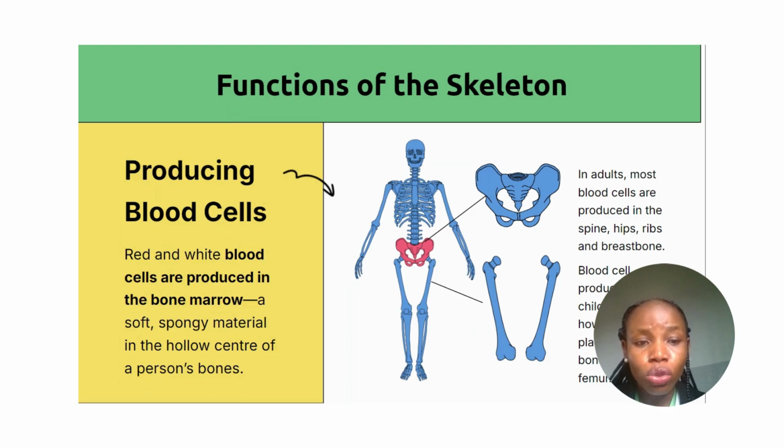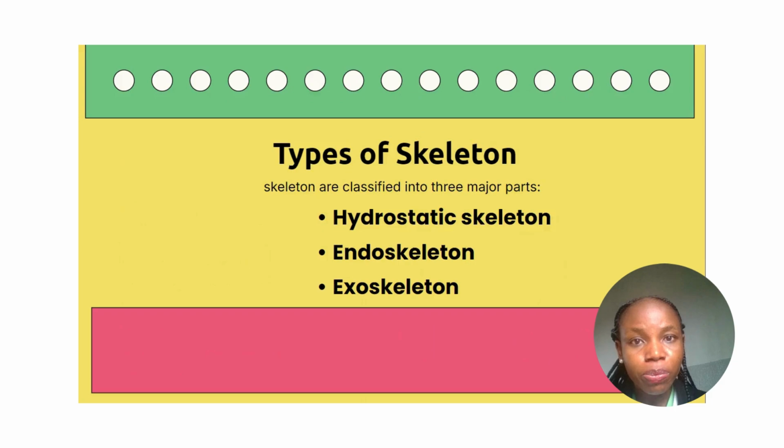But in children, it takes place in the bones like the femur, and as a result, the skeleton helps to produce the blood cells that are needed for the normal functioning of the body.